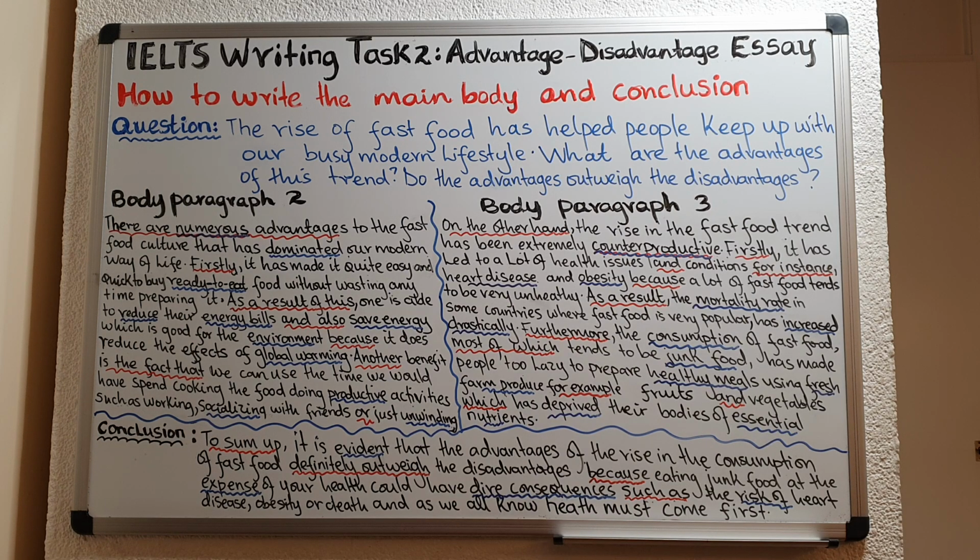And then once you have responded directly to the question by clarifying to the examiner which one wins, after that you give a reason why. And you can let the examiner know that you're about to give the reason using a linking word such as because.